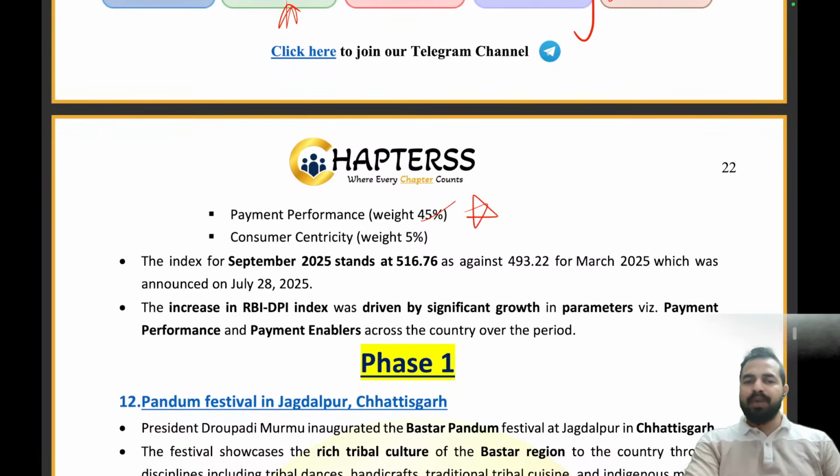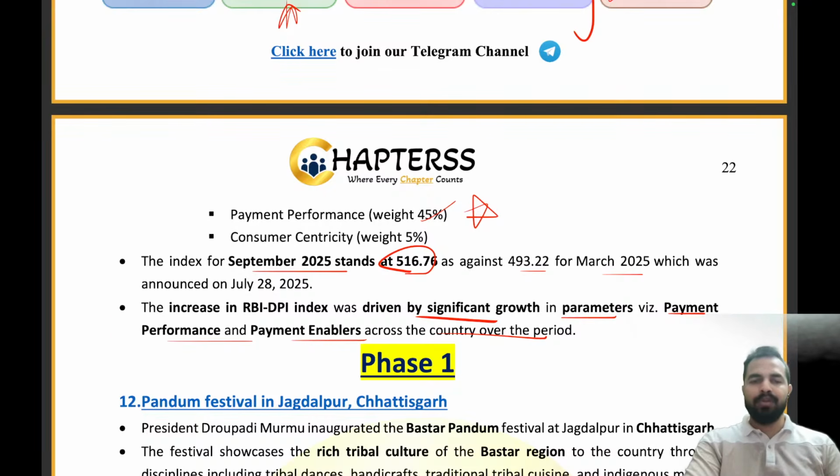Now let's move on to the numbers. In September 2025, the index stands at 516.76 as against 493.22 in March 2025. That means there is an improvement in the digital payment index of India, right? The increase in the RBI index was driven by significant growth in the parameters of payment performance and the payment enabler across the country over the period.